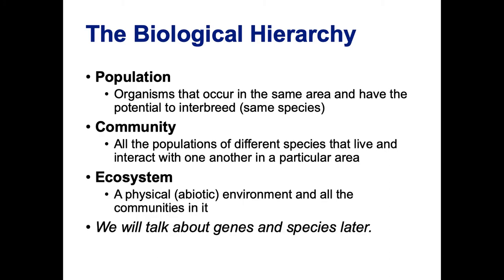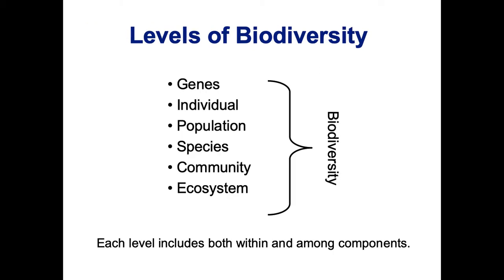So genes and species are also important, but we'll get to those later. So biodiversity, I said, included mostly things from individual to ecosystem. So we want to include in biodiversity genes, individuals, populations, species, communities, and ecosystems. And each of these levels includes diversity both within each one of these and among the different components.